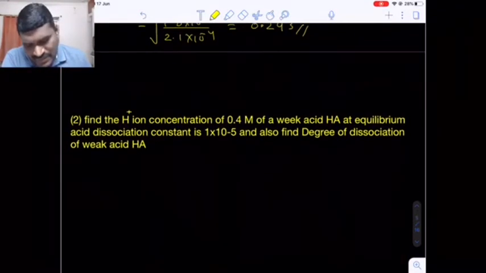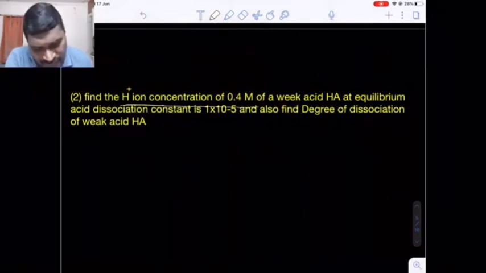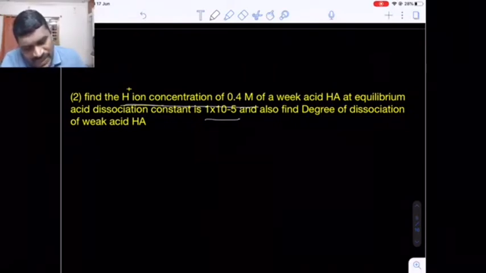Now there is one more question given. Find the H plus ion concentration of 0.4 molar weak acid HA at equilibrium. The acid dissociation constant value given is 1 into 10 raised to minus 5, and also find the degree of dissociation of the weak acid.